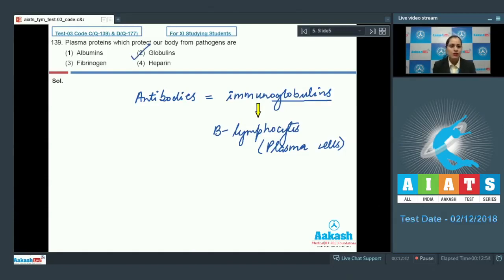Let's discuss other options also. The very first option is albumins, and this is an incorrect option because albumin is mainly concerned with maintaining the osmotic balance of the blood and not with protecting us from the pathogens. The third option is fibrinogen, and this is an incorrect option because fibrinogen is just one of the clotting factors. Our last option is heparin, and this is also an incorrect option because heparin is an anticoagulant. So the correct answer for this question is option number 2. Let's move on to the next question.